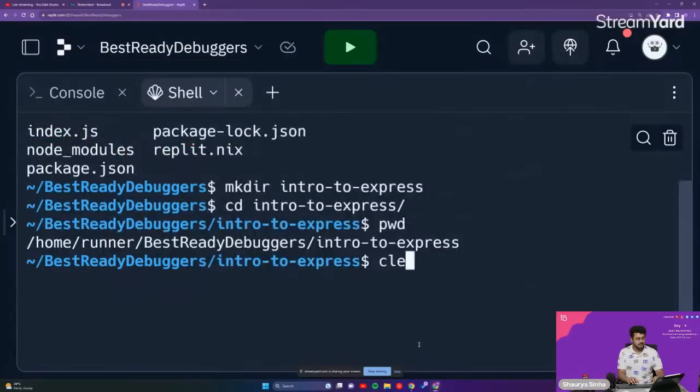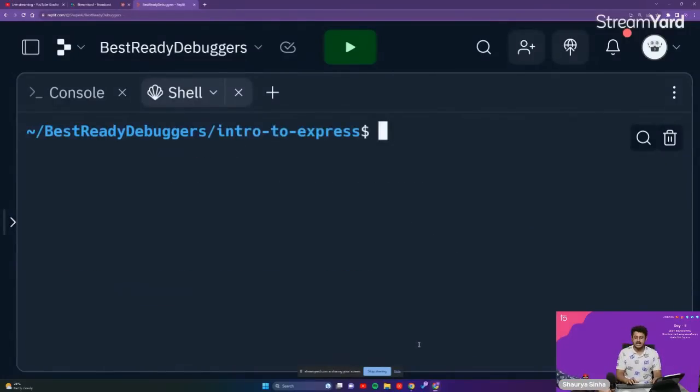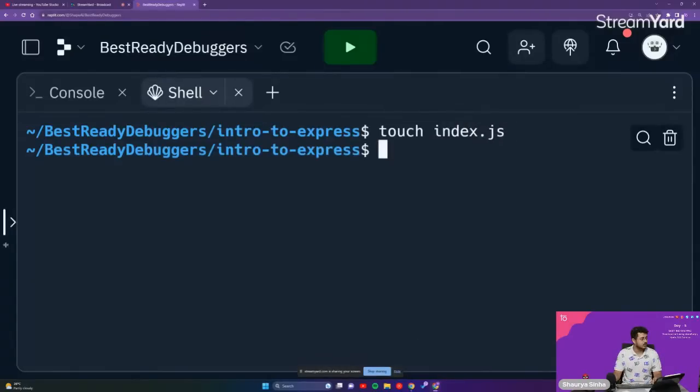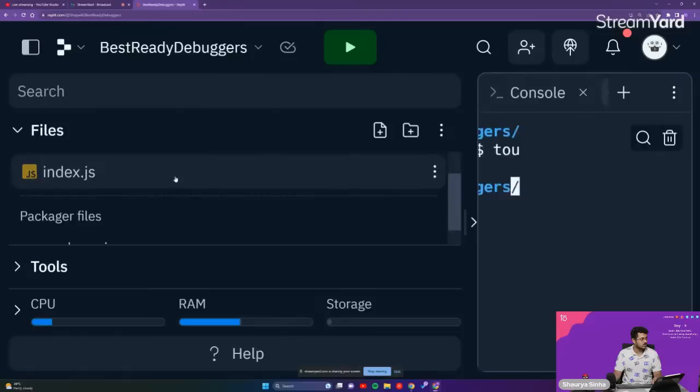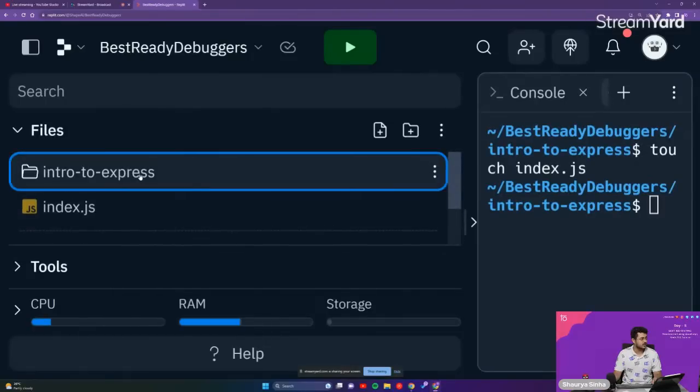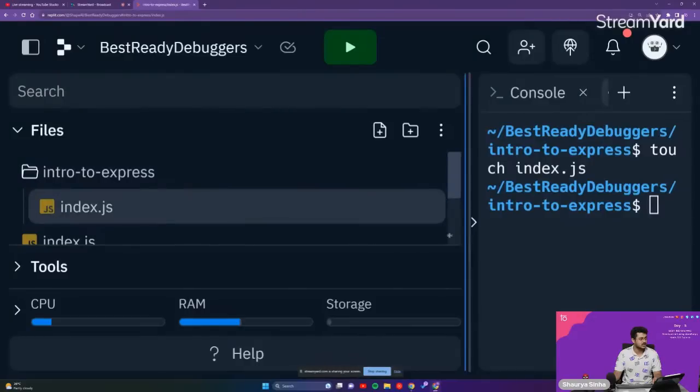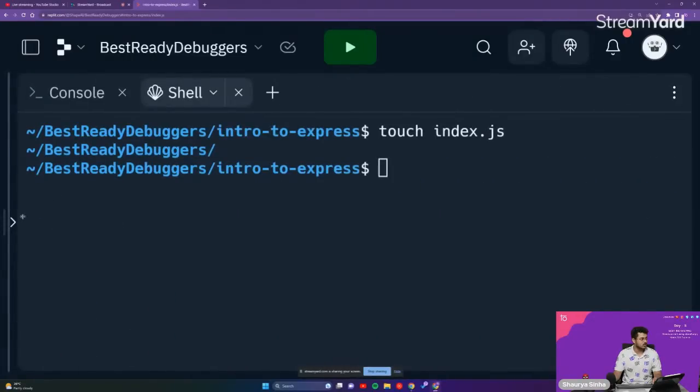We'll clear this up. We'll create our file that is index.js. Right here, guys, we'll create the file index.js using touch index.js, and then we'll go into that file right now. We'll go into our files, intro to express, index.js, and this is where we'll be writing our code.